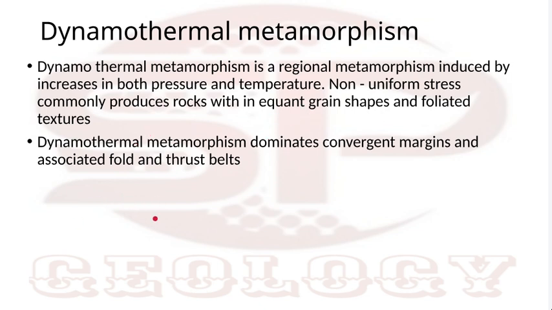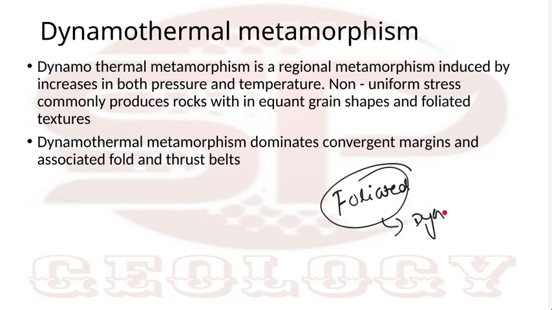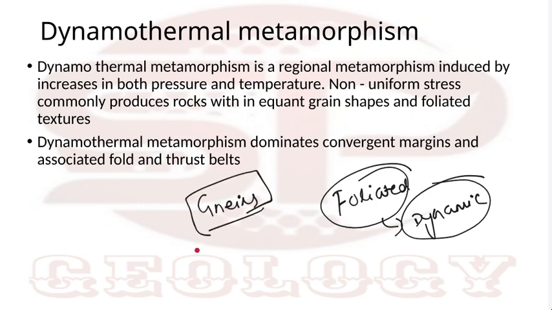Because of high pressure, it will produce foliated texture in dynamic conditions. Because of pressure, the elongate minerals arrange themselves in a particular fabric or fashion, which produces your foliated texture. In dynamic metamorphism it produces a type of texture called gneissic, which is the characteristic texture of this metamorphism.